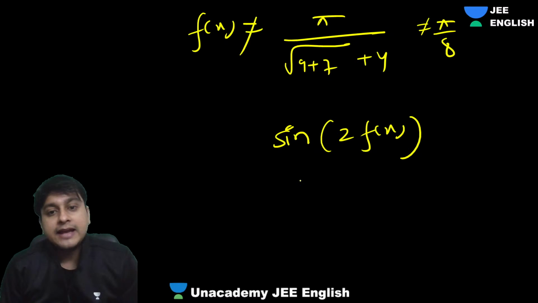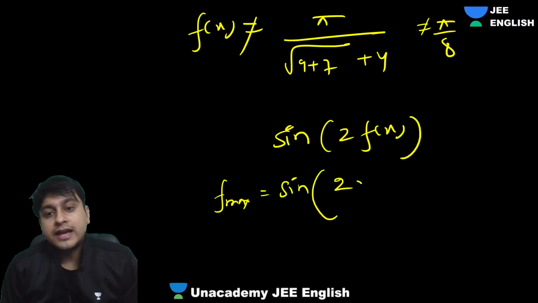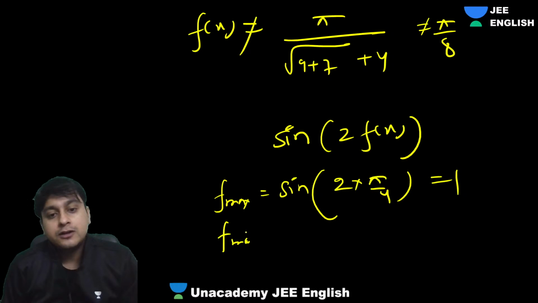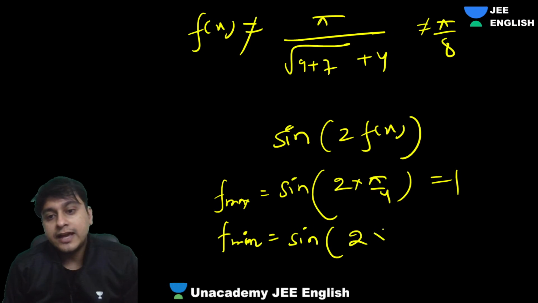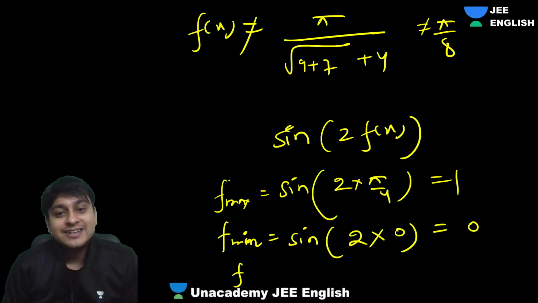So guys, maximum value will be what? Sine max you're taking, right? So 2 times of pi by 4, what are we getting? 1. F min will be what? Sine 2 times of 0 is 0. And f can't be what? So this is sine 2 times of f.